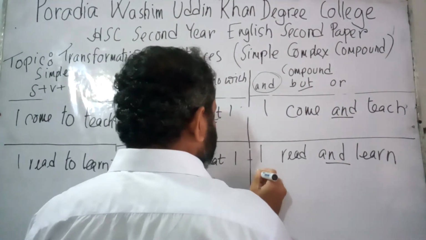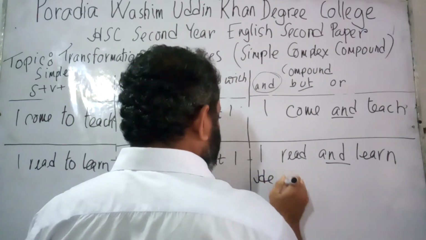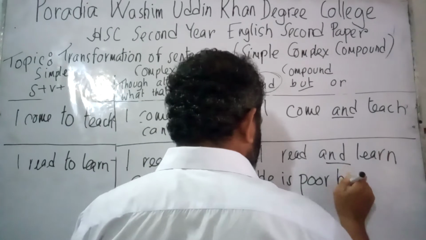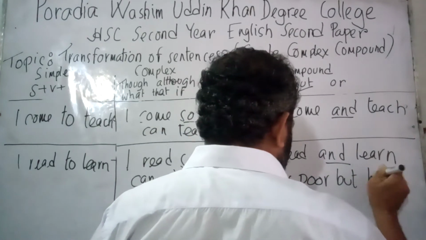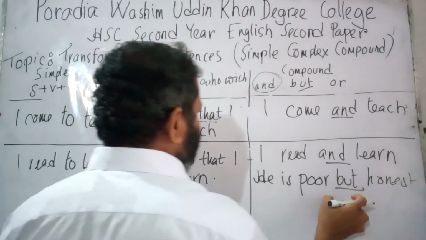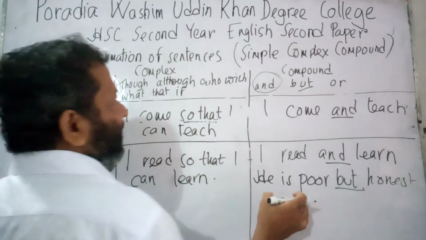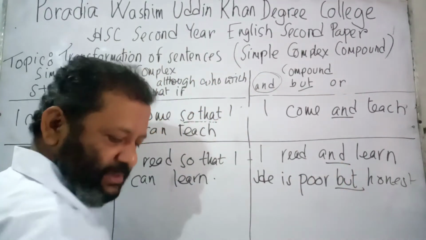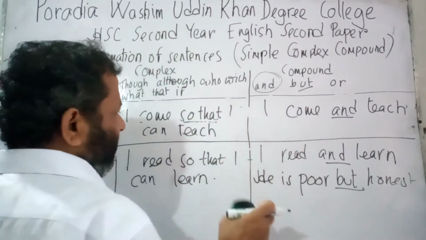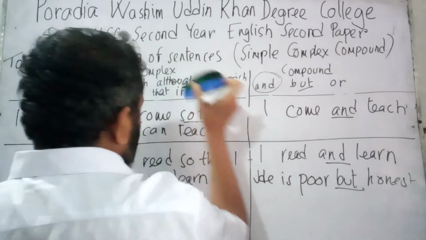Now let us write sentences by using but. That is, he is poor. He is poor but honest. As long as the word but is here, actually the sentence is compound. So if I am to make the sentence into complex, I would write though or although.